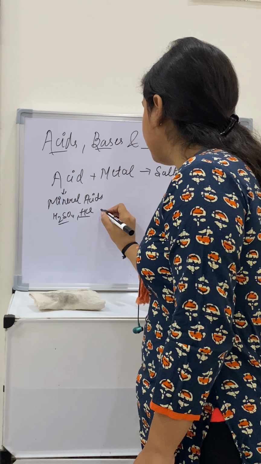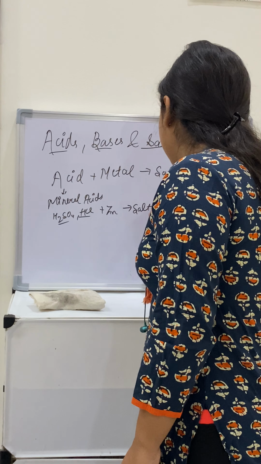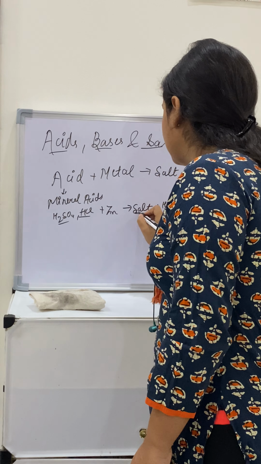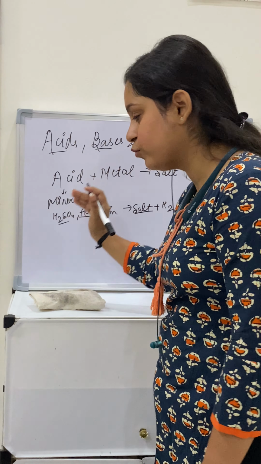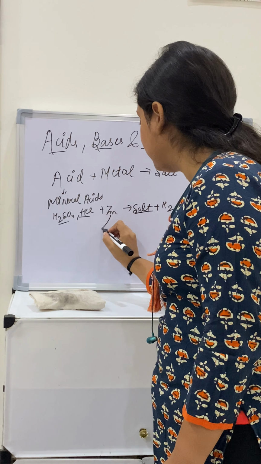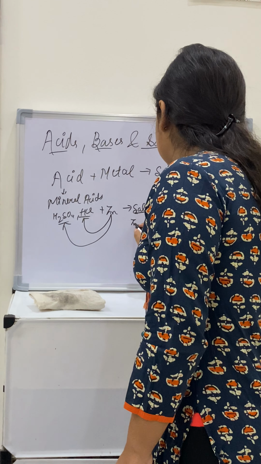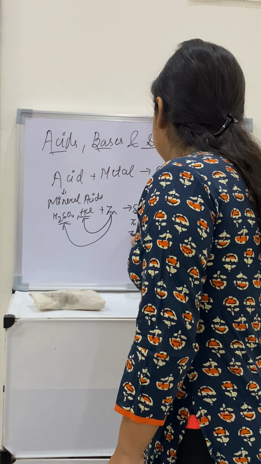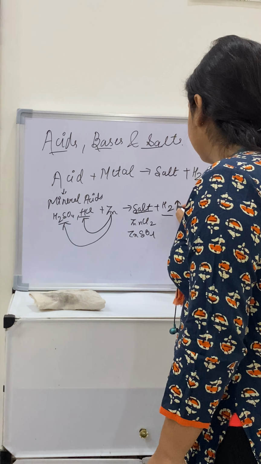When they react with any metal like zinc, they will form a salt and hydrogen gas. How will the salt form? Like ZnCl2, ZnSO4. So this metal will react with any of the mineral acid and forms a salt like ZnCl2, ZnSO4, and they will release hydrogen gas.